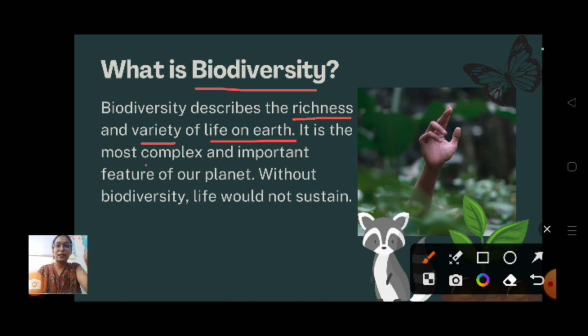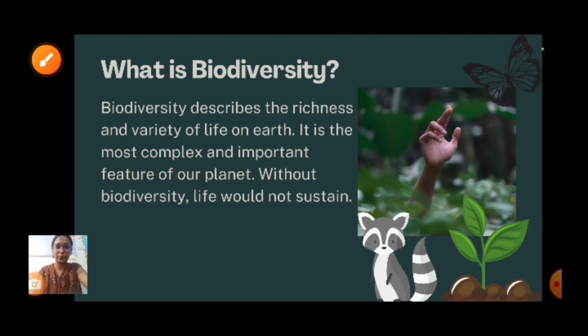So it is a complex system, having different components: plants, animals, microbes. It is a complex system and an important feature of our planet. Without this, our planet won't be a living planet. Without biodiversity, life would not sustain, so we need biodiversity for the sustenance of life. Clear about the definition of biodiversity? Alright, moving on to the next slide.